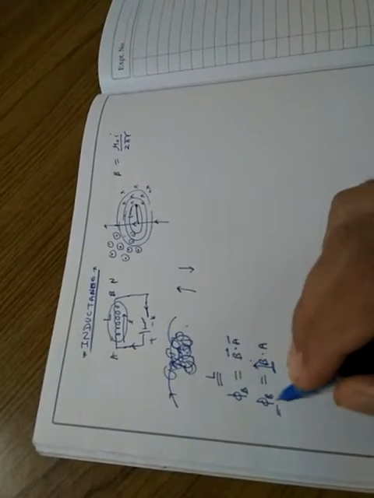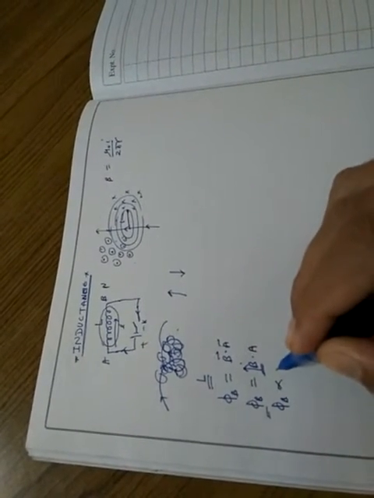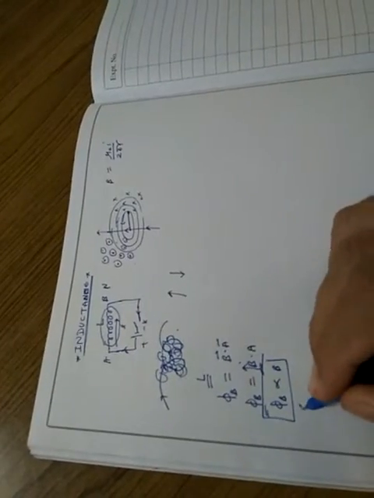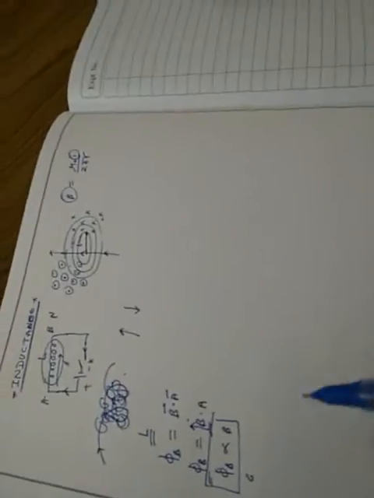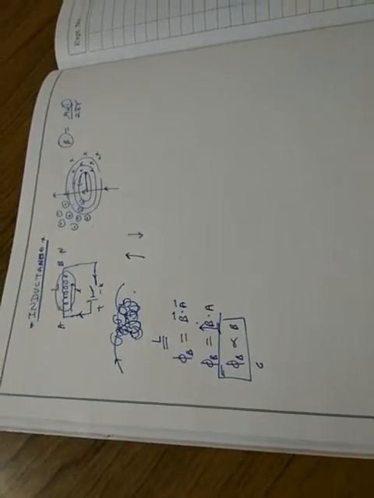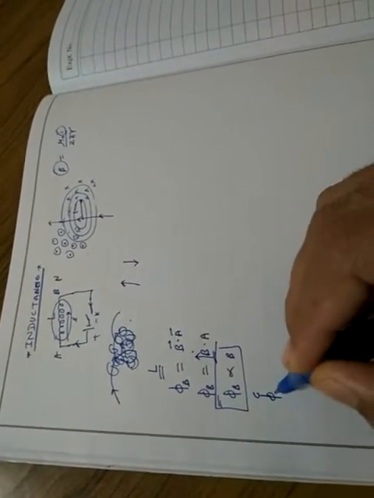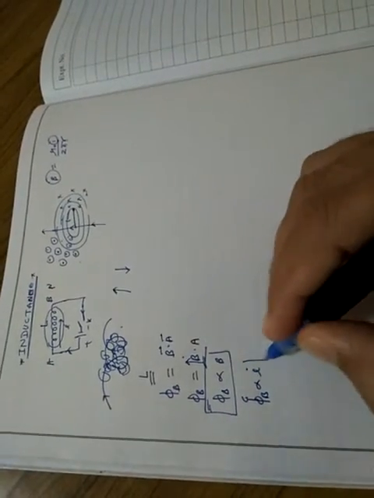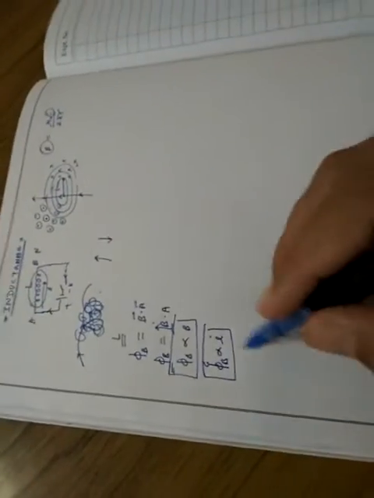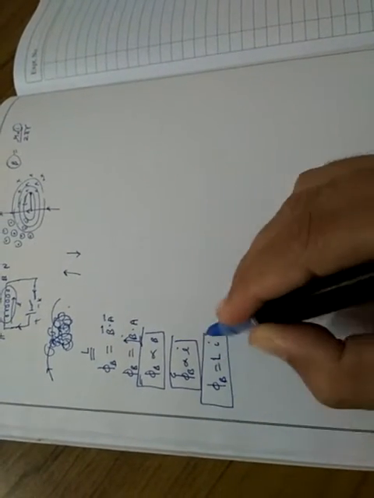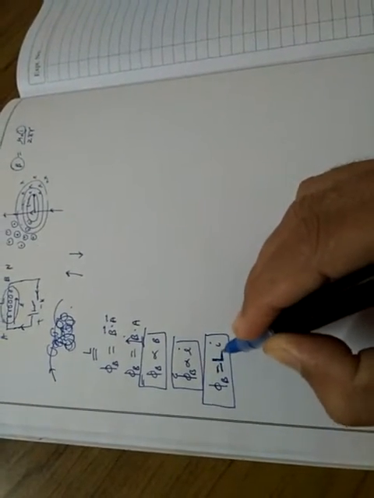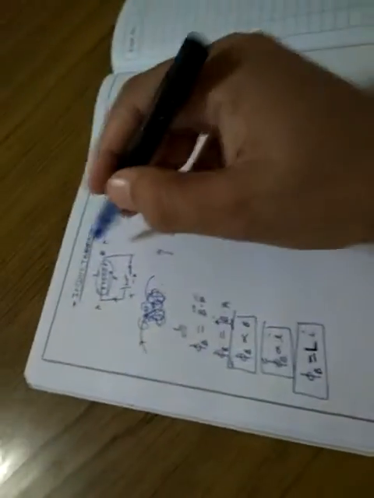So we can say that phi B is proportional to B, and B is proportional to I, so phi B is proportional to I. By replacing this with a constant, phi B equals L I, where L is the inductance constant of this coil.